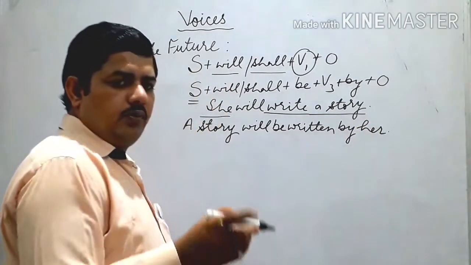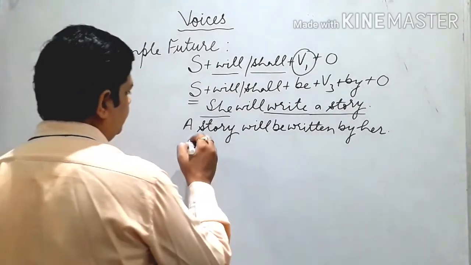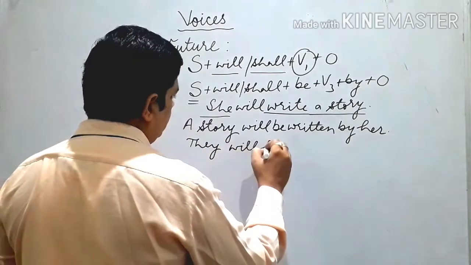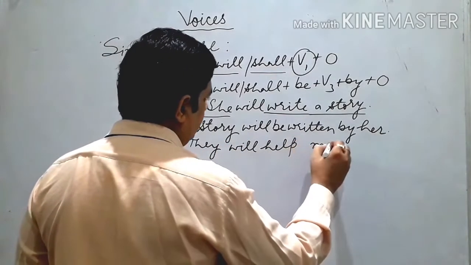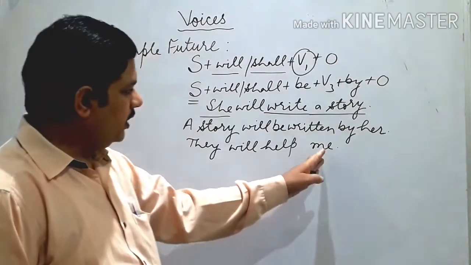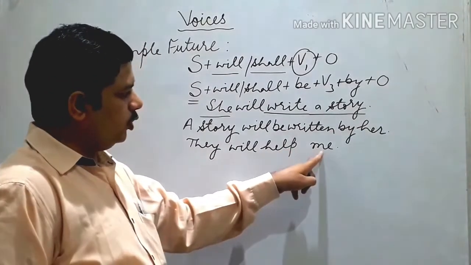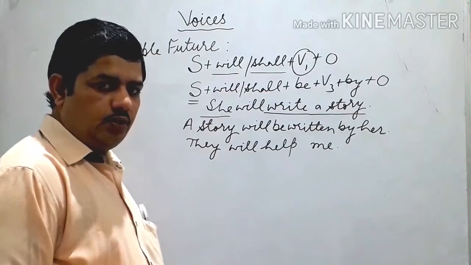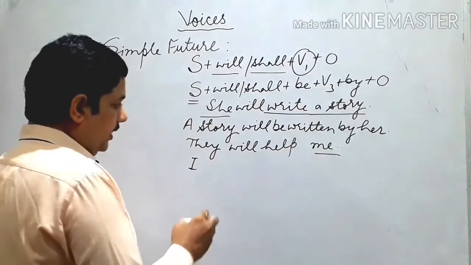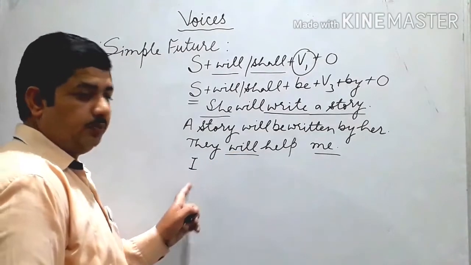Okay. One more sentence of shall we use here. Like they will help me. They will help me. So here the object is of first person. When we convert into passive, while changing from object to subject, listen, me will be changed into I, and now we use helping verb according to this changed first person noun.